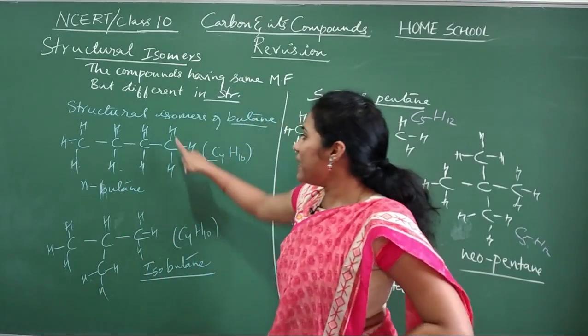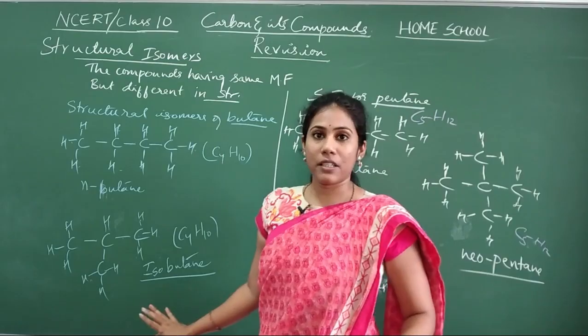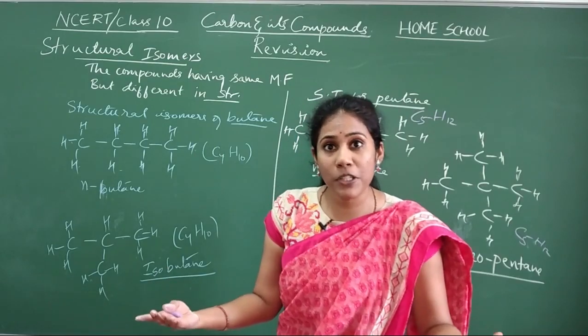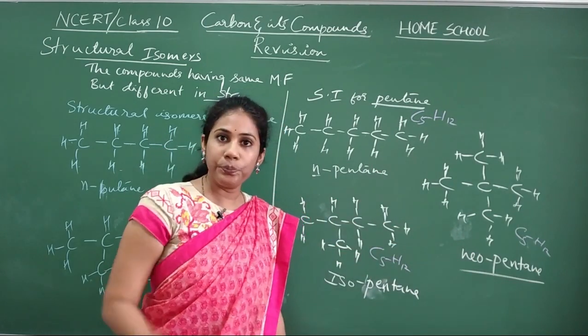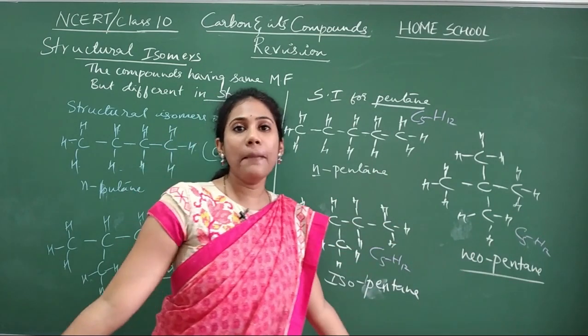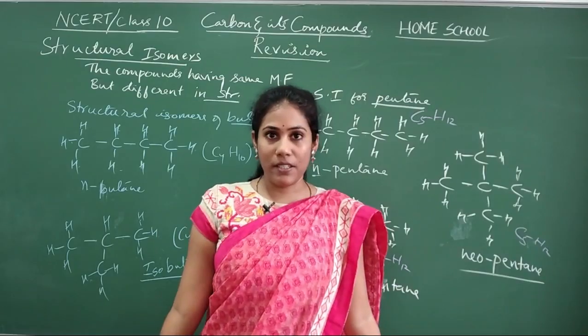Only two isomers are possible for butane. Remember this. How many isomers are possible for pentane? Three. What are they? You should write the structure and show. So this is all about structural isomers.